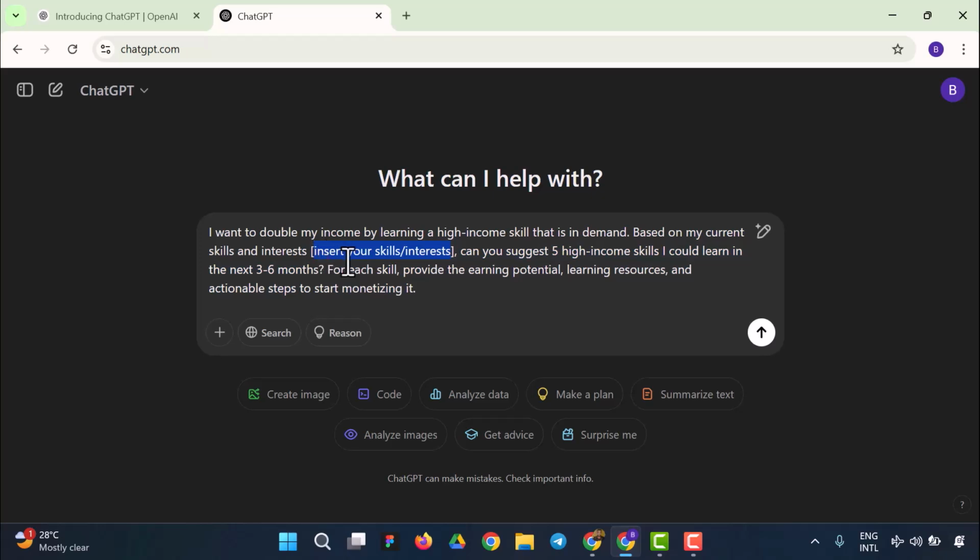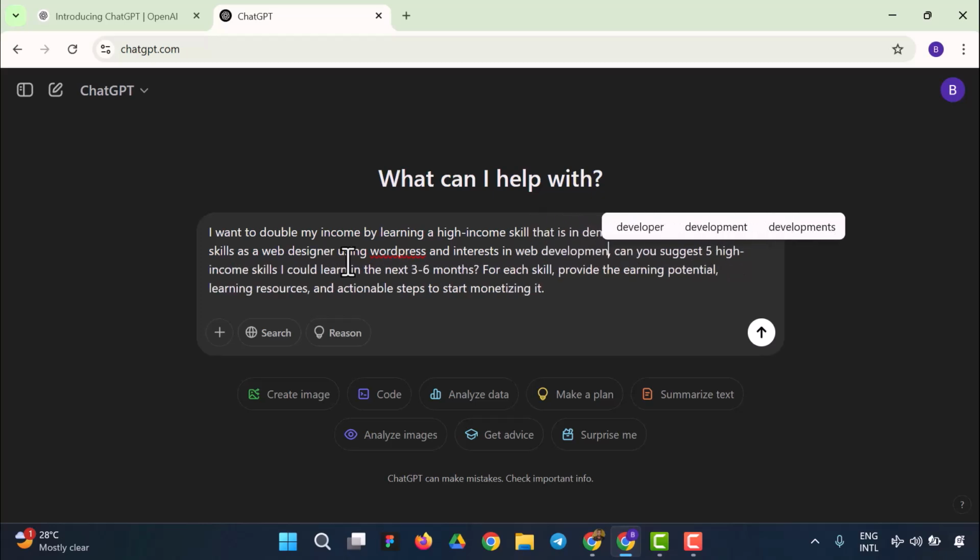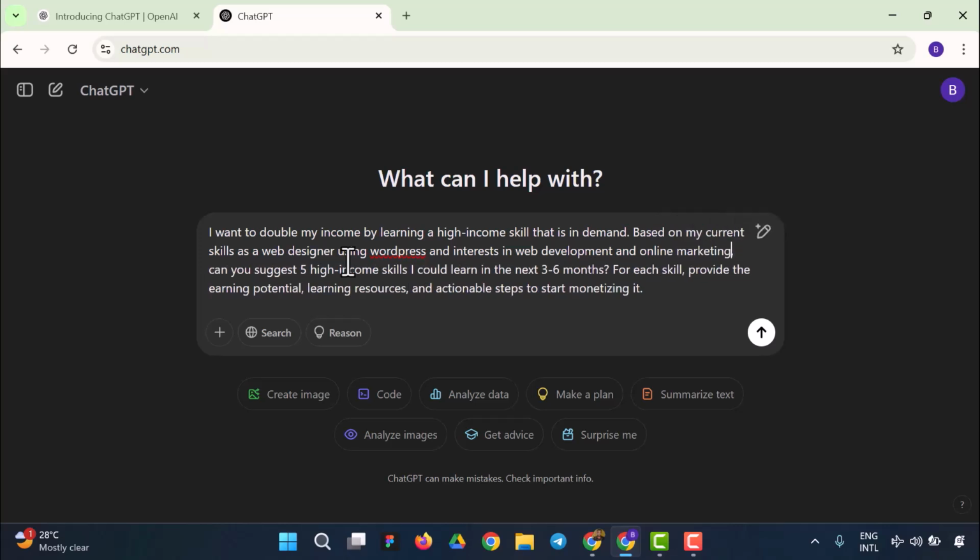So for me, I'll start this way. I would say, based on my current skill as a web designer using WordPress, and interest in web development and online marketing, can you suggest 5 high income skills I could learn in the next 3-6 months? For each skill, provide any potential learning resources and actionable steps to start monetizing it.